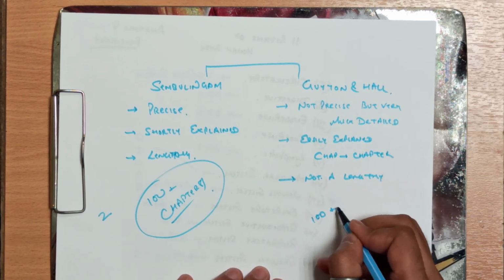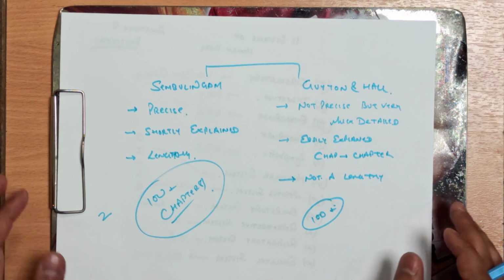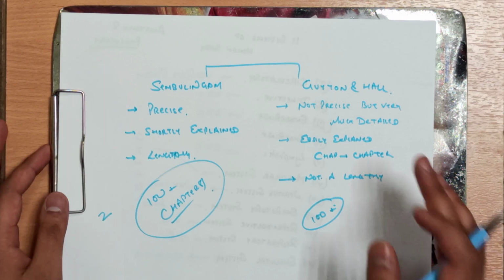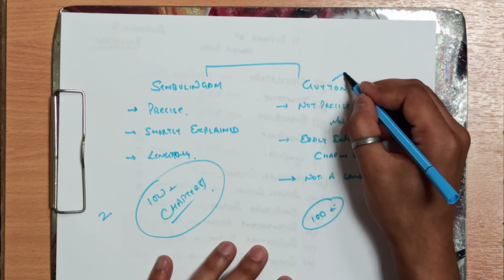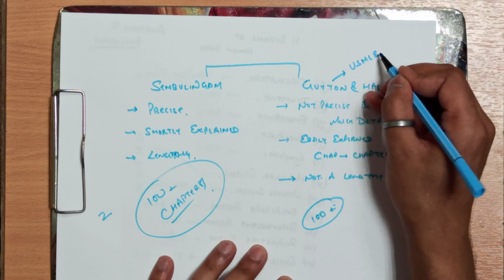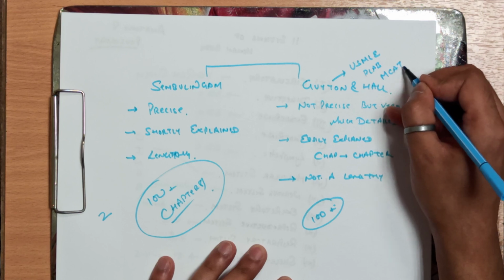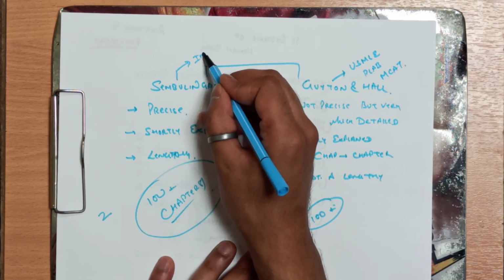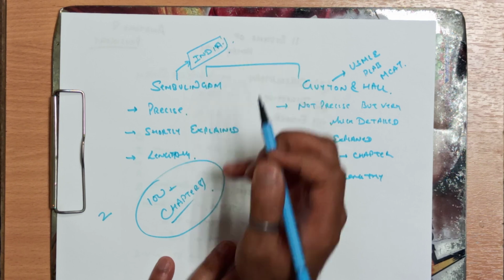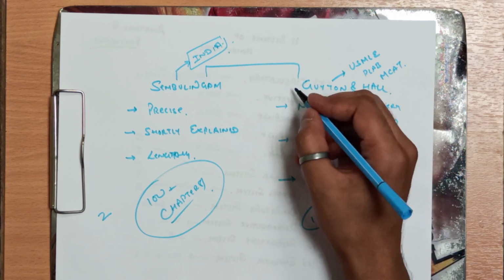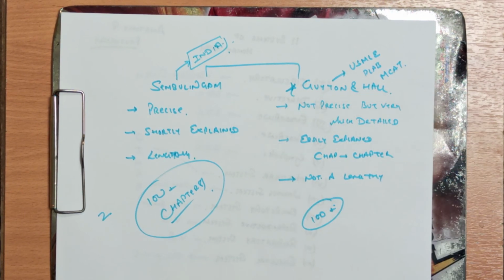When you go for Sembulingam, you will be getting only precise information, but Guyton and Hall contains detailed information, and this book is used for USMLE, PLAB and MCAT preparations, and also in India. As far as I am concerned, I study from Guyton and Hall, and most of my friends also study from it because it contains detailed, step-by-step information.